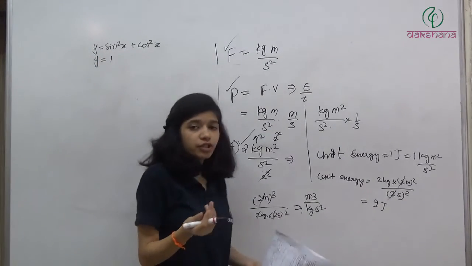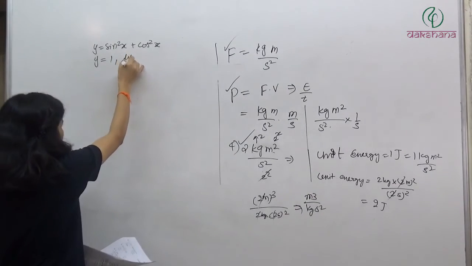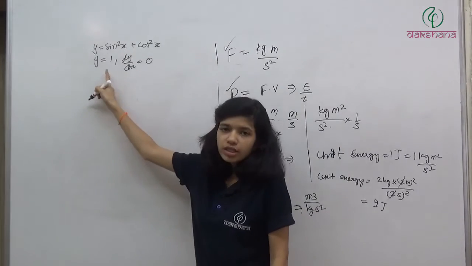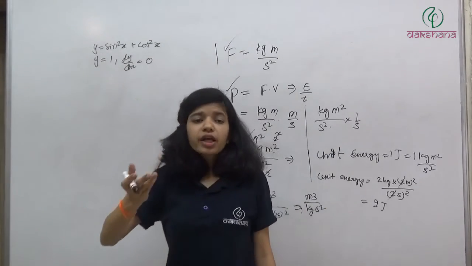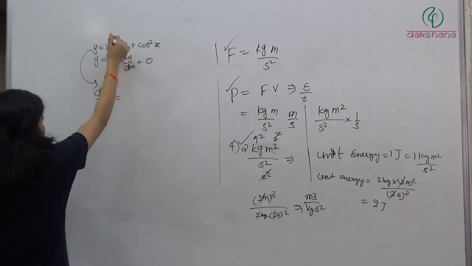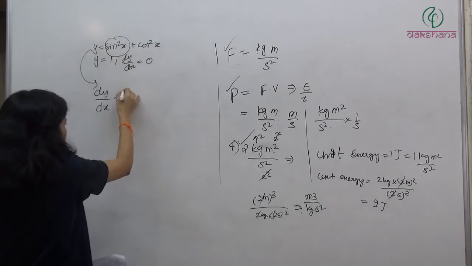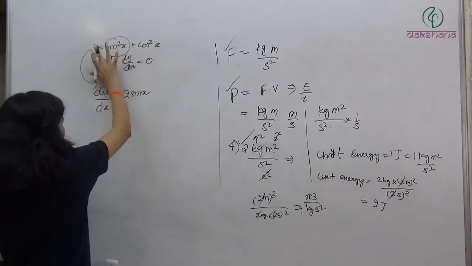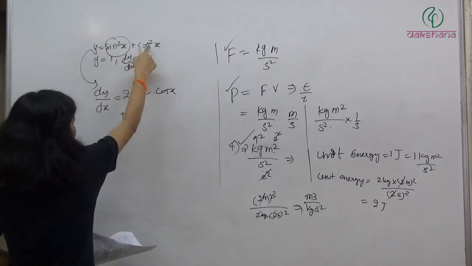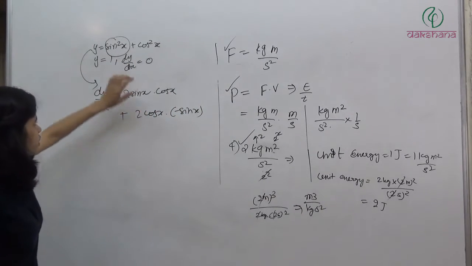If you have a function which is constant, then its differentiation is going to be 0. So we will get dy by dx is equal to 0. If you do dy by dt or dy by dk, whatever you do, it is going to be 0 because it is a constant function. But if you want to find it like this, for dy by dx, first take it as a square of something. So sin square x gives 2 sin x, but this is not a variable, this is a function. So again differentiate that to cos x, plus 2 cos x into minus sin x. Do you understand what we did here?